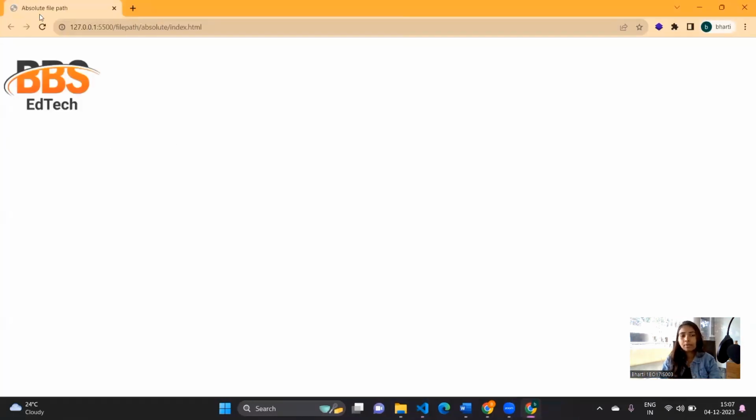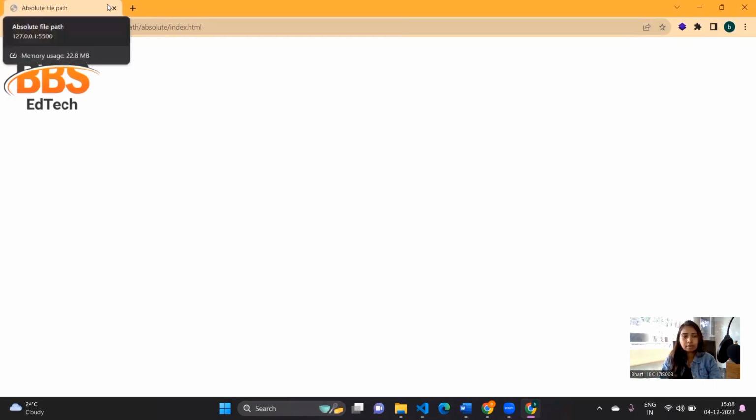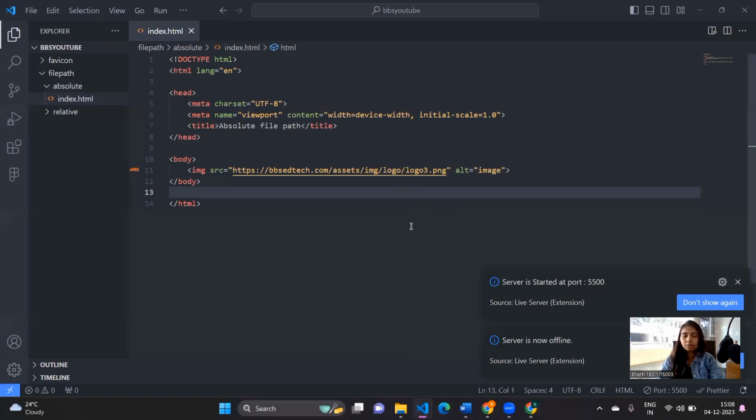You can see the output. The title is absolute file path, and I have called this particular image from the address. That's why this is displayed. So this is an example of absolute file path where you are giving the entire URL of the image or anything you want to display directly onto the file. So this is the example of absolute file path.